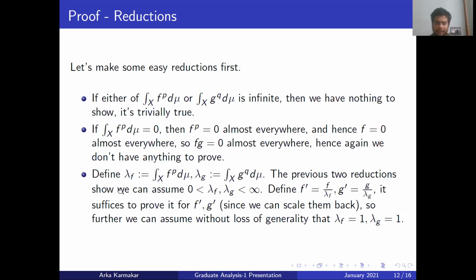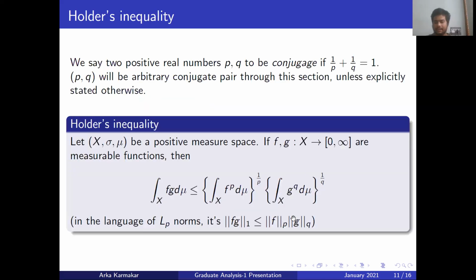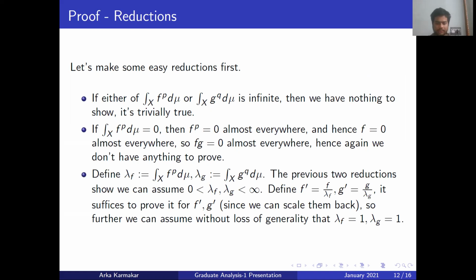So we can define lambda f to be the integral of this, and lambda g to be equal to this. By the previous two conditions, we have ensured that these are legit, in the sense that they are not infinite or zero, but positive real numbers. So we can normalize by defining f dash to be f by lambda f and g dash to be g by lambda g. Note that it's sufficient to prove it for these two functions as well, because then you can just scale back, and if you scale this by c and this by d, then you get c to the power 1 by p and d to the power 1 by q back. So scaling does not affect the inequality. So we will prove this for the case when lambda is equal to 1.